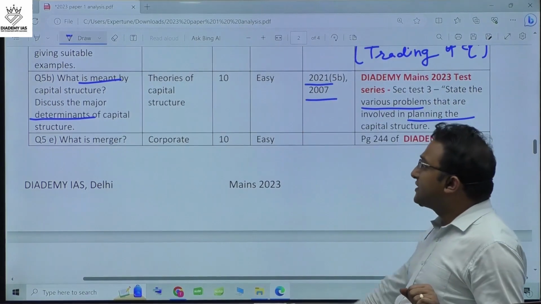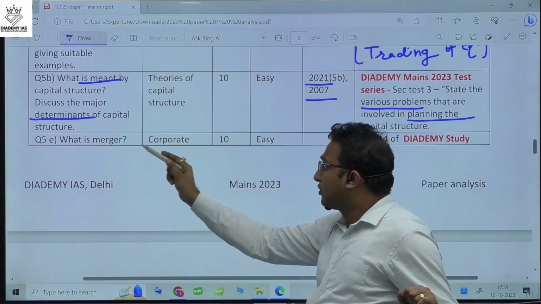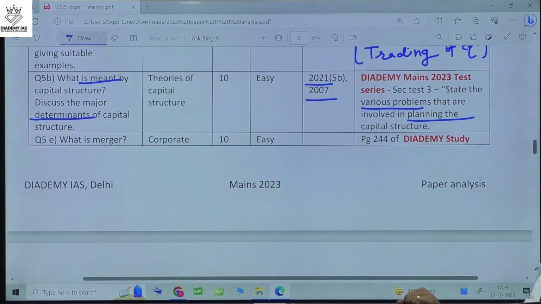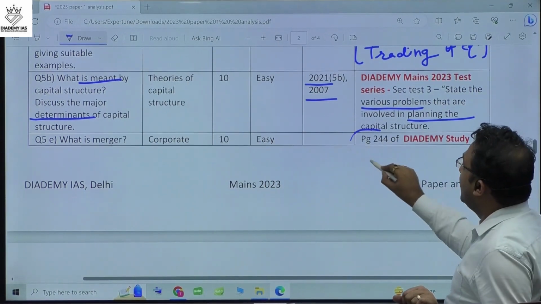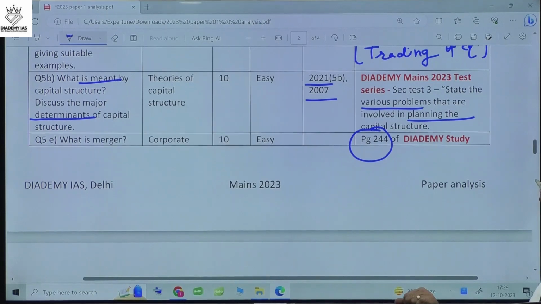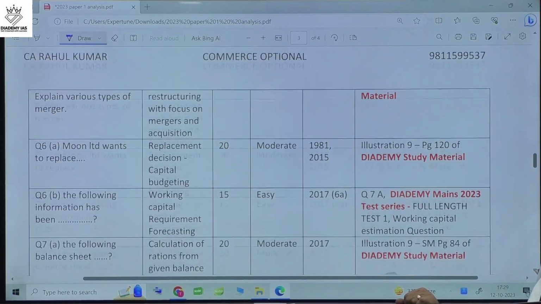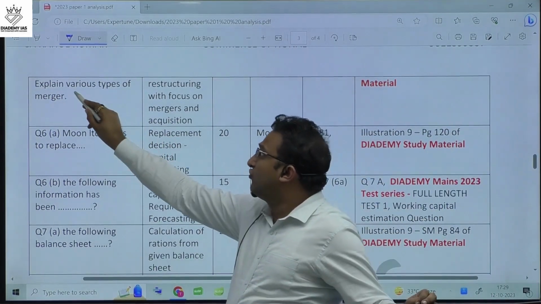Okay. Next is about the theory of merger, corporate restructuring. This question can be answered from page number 244 of the Diademy IAS study material. Okay, the merger and the various types of merger.